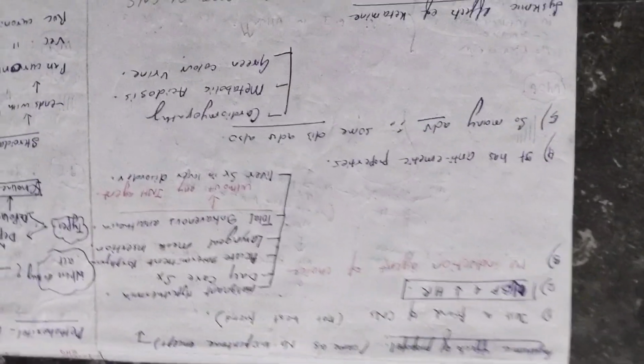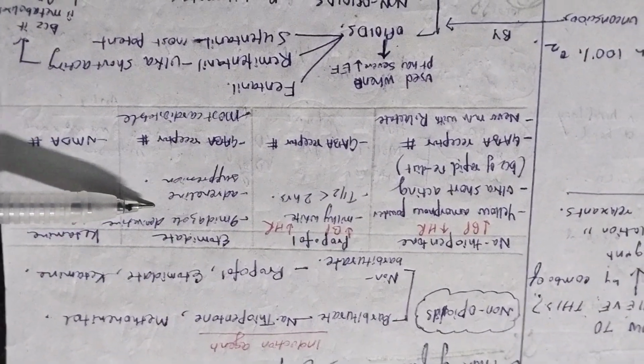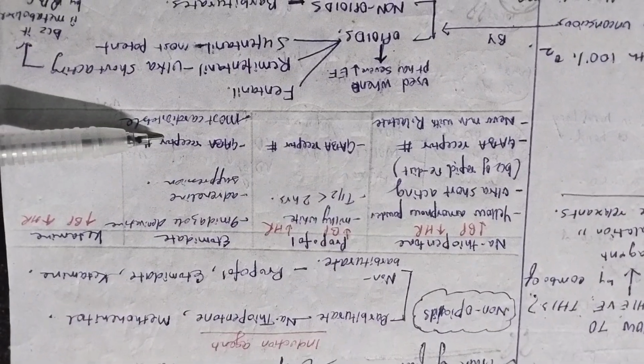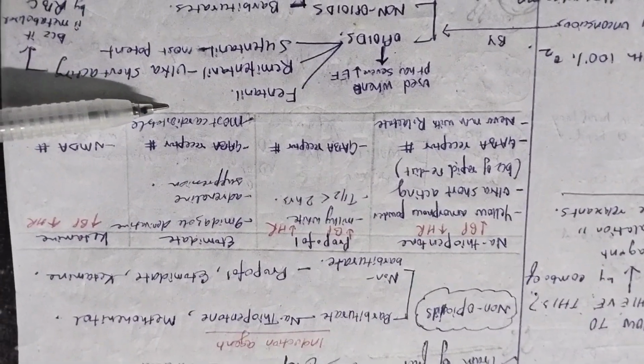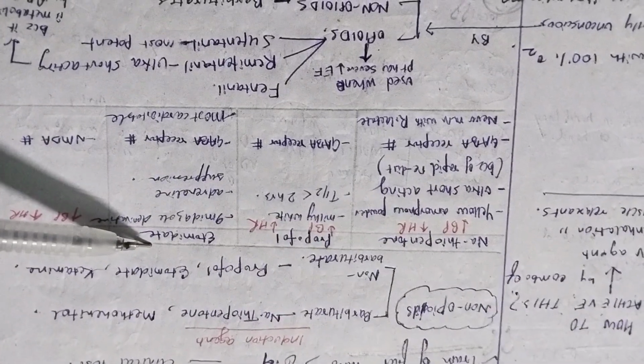Next, we move to etomidate. Etomidate is a derivative of imidazole. It causes adrenal suppression. And I told you it is also a GABA receptor blocker. Just remember one thing: it is the most cardiostable. The other 3 non-opioids have some effect on BP and heart rate, but etomidate doesn't have any effect.